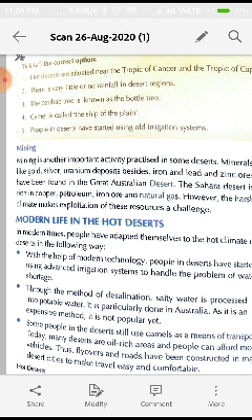Through the method of desalination, salty water is processed into potable water. In some areas, the people are doing the process of desalination. That means salt is extracted and that water is made drinkable.